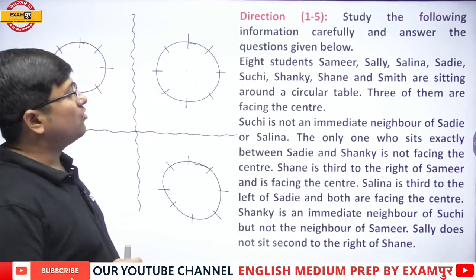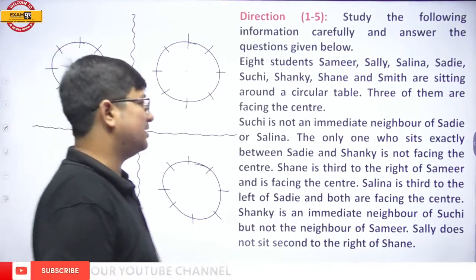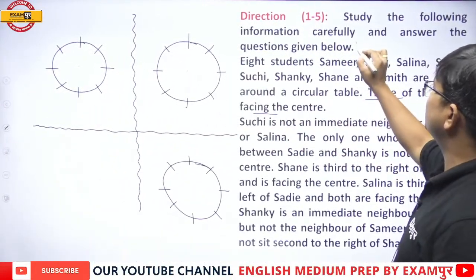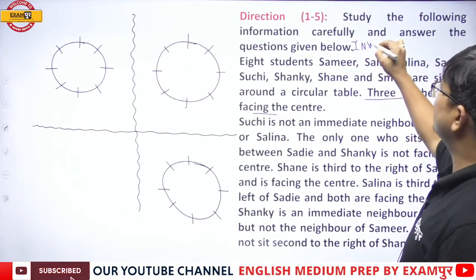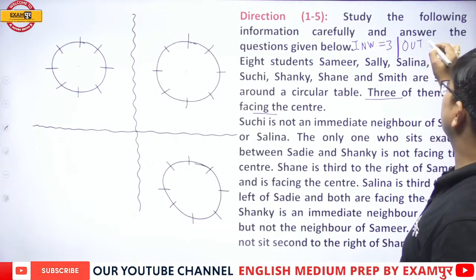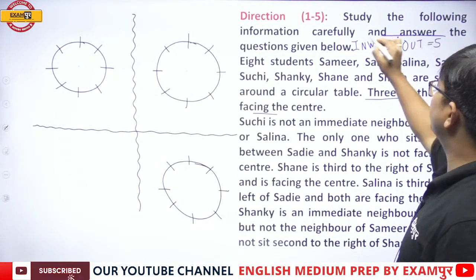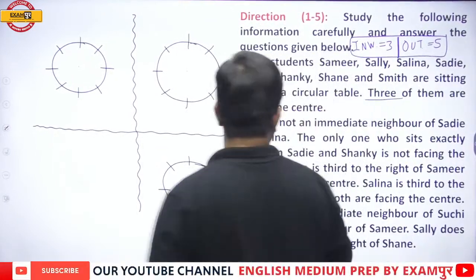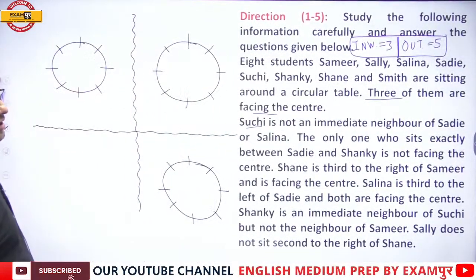Now, out of the 8 persons, 3 of them are facing the center. So inward facing people are 3 and the outward facing people are 5. Next, Suchi is not an immediate neighbor of Sadi.